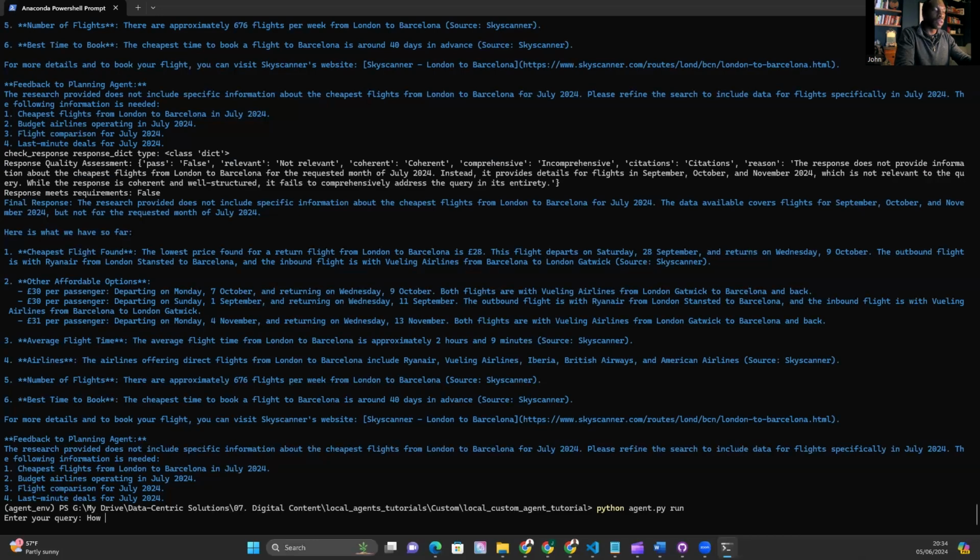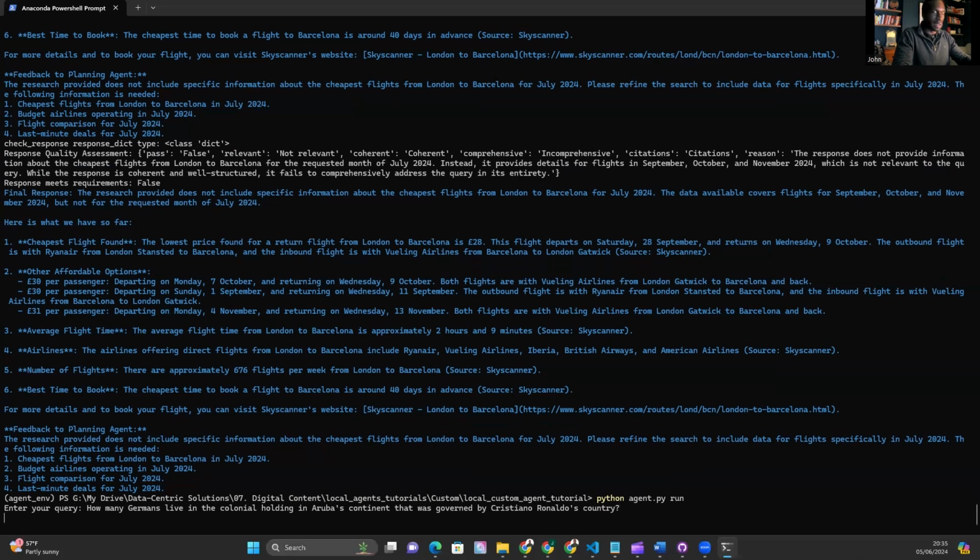How many Germans live in the colonial holding in Aruba's continent that was governed by Cristiano Ronaldo's country? How many Germans live in the colonial holding in Aruba's continent that was governed by Cristiano Ronaldo's country? So the grammar, let's see if the 4o is intelligent enough to deal with this.